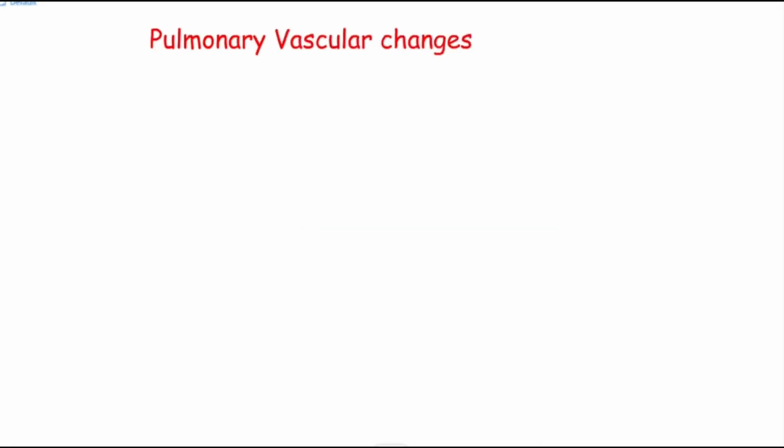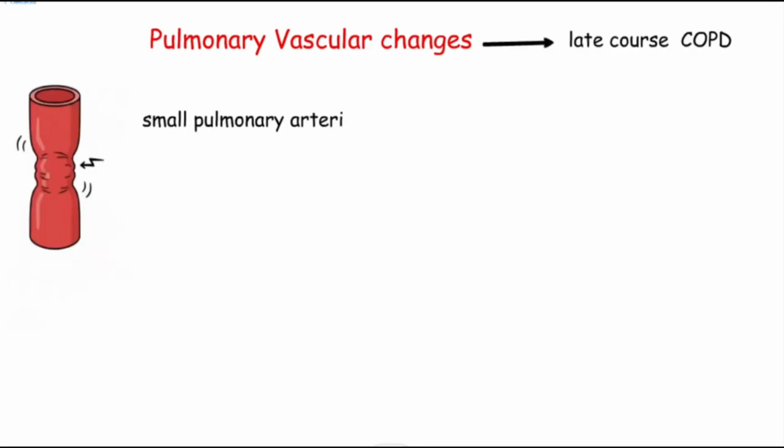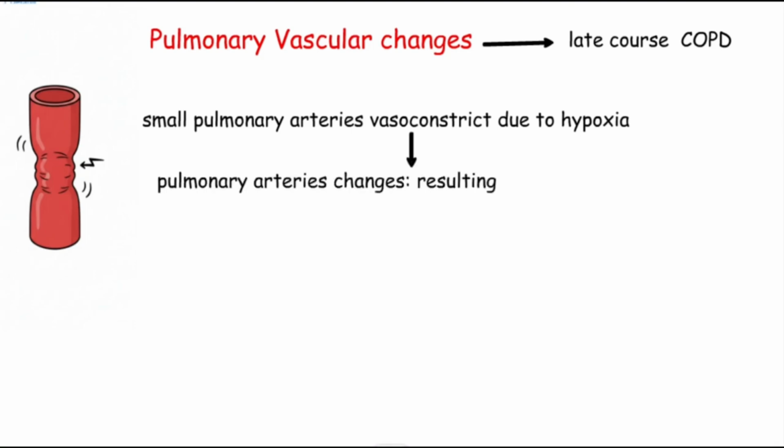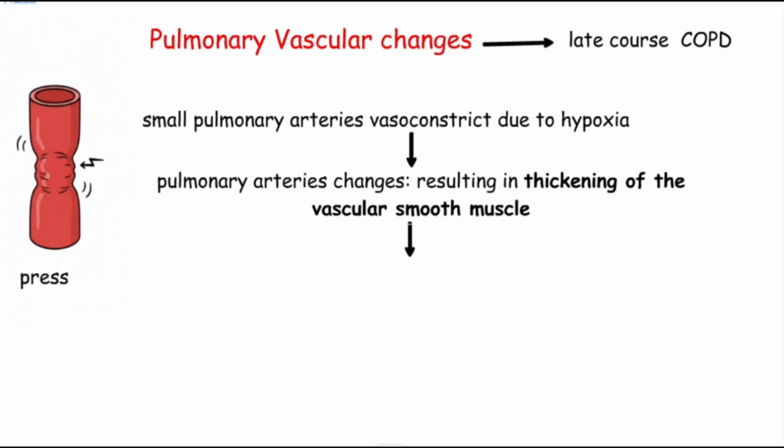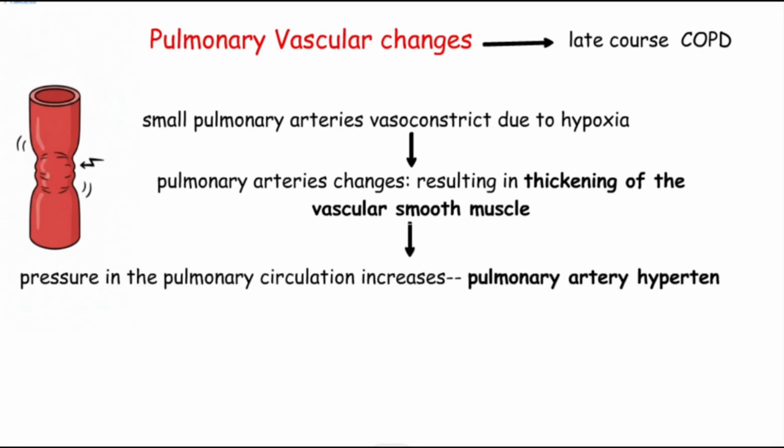Pulmonary vascular changes, resulting in mild to moderate pulmonary hypertension, may occur late in the course of COPD. The small pulmonary arteries vasoconstrict due to hypoxia. As the disease advances, the structure of the pulmonary arteries changes, resulting in thickening of the vascular smooth muscle. Because of the loss of alveolar walls and the capillaries surrounding them, pressure in the pulmonary circulation increases.